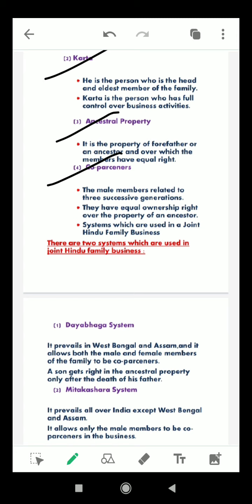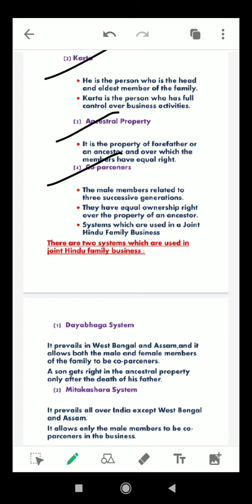Next, there are two systems which are used in a joint Hindu family business, which I was talking about before. That is the Dayabhaga system and the Mitakshara system. So what is the Dayabhaga system? Dayabhaga prevails in West Bengal and Assam, and it allows both the male and female members of the family to be coparceners. Mostly in a joint Hindu family, the male members are coparceners, but in West Bengal and Assam, a daughter can also be a coparcener.